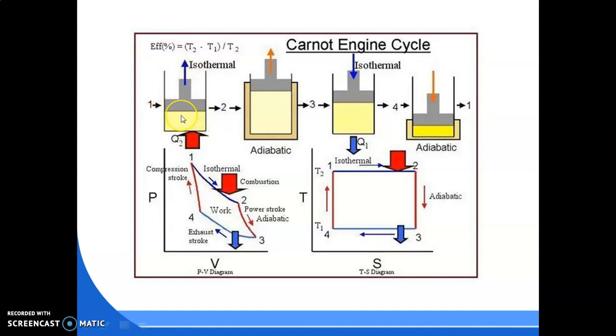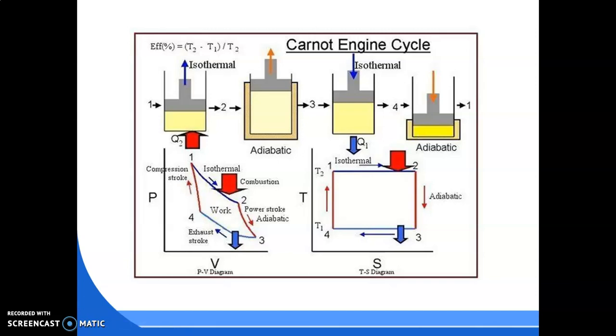The first process is reversible isothermal expansion, so by keeping temperature constant we have to expand the gas. So what do we do? We attach a heat source to the cylinder piston arrangement, with a heat source temperature of TH.